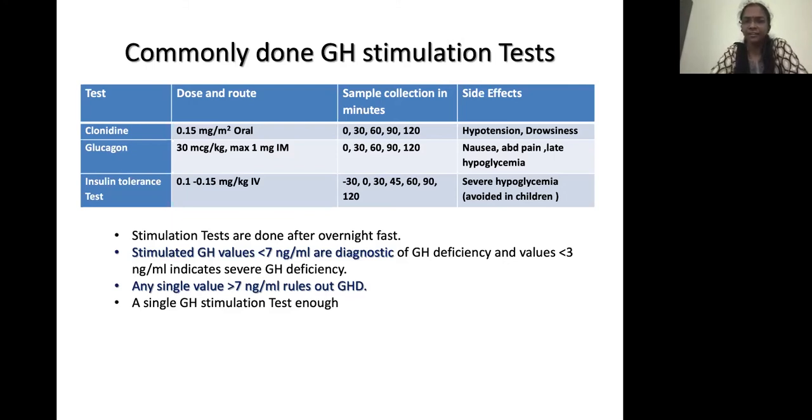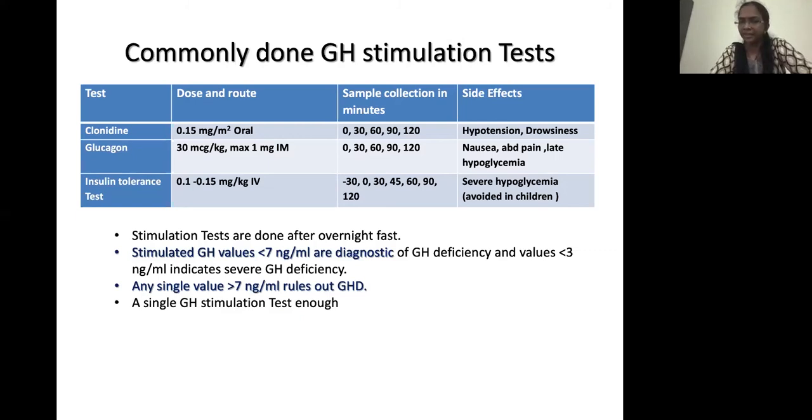And how do we give that? After overnight fasting, the child is given 0.15 milligram per meter squared of clonidine orally. And all of you know that the tablet is around 100 microgram or 0.1 mg. So a baseline sample is taken, the tablet is then given, and a cannula is put in place so that if the child goes into hypotension, we can give fluids during the test.